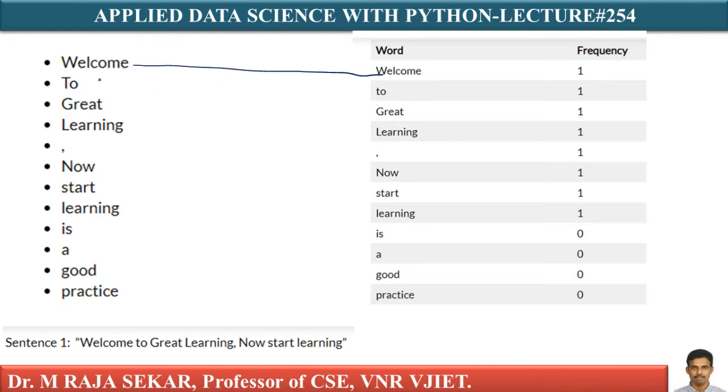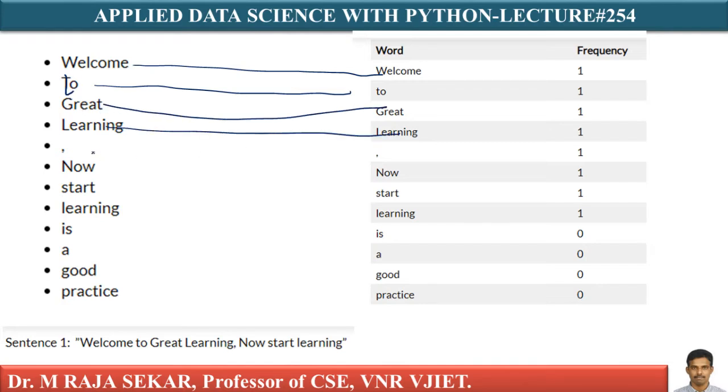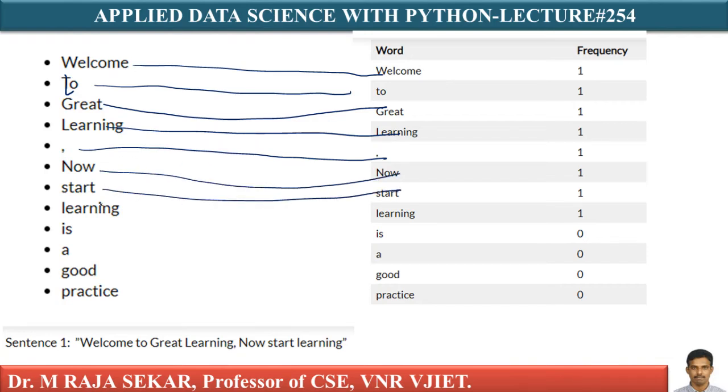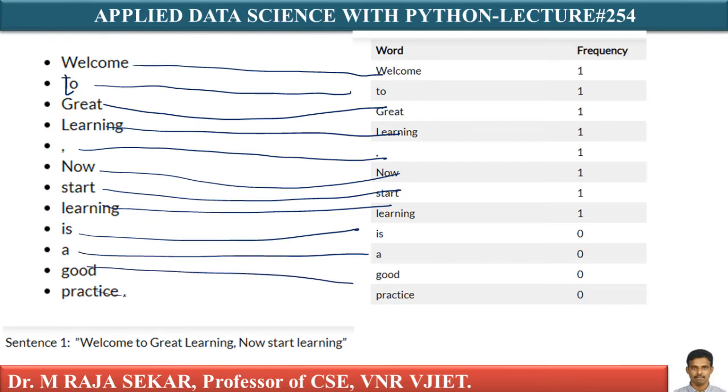Just see, this is welcome. This is to, as I told you, this is small t. Yes, this is great. This is learning. I am keeping the model vocabulary here. Just see, isn't it? I am keeping that model vocabulary.